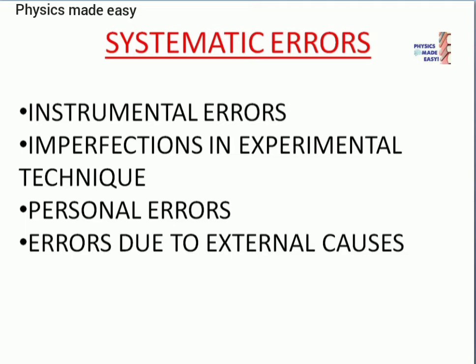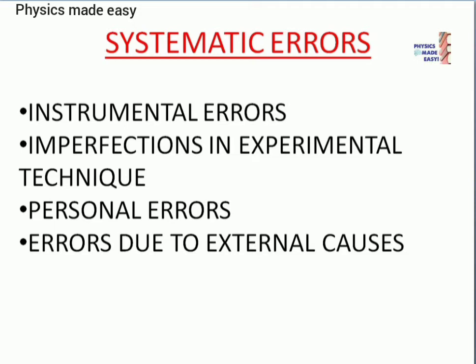Next one, personal error. We all are doing experiments. Due to us, some errors are causing there. All these are known as personal errors. We can say all these due to the individual's bias, then lack of proper setting of apparatus, then our carelessness. All these are the reasons for personal errors. Then the way what we are using in lab for measuring the values, all these are there.